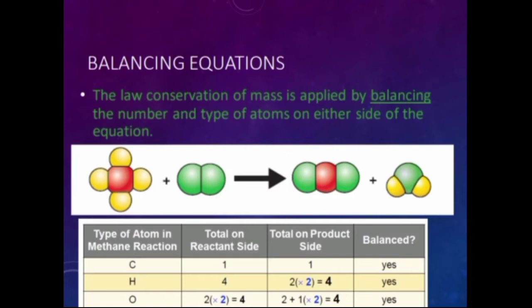And for oxygen, the total on the reactant side is 2 times 2 equals 4. The total on the product side is 2 plus 1 times 2 equals 4. And is it balanced? Yes.